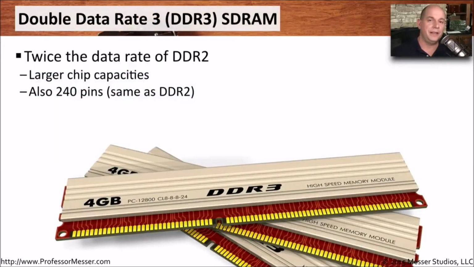The next generation of DDR is called DDR3. This is an improvement over DDR2. In fact, this goes twice as fast as DDR2 memory while maintaining the same clock rate inside of the memory chips. We're also able to get much larger memory capacities out of DDR3, and this also has 240 pins, which is exactly the same as what we saw with the DDR2.